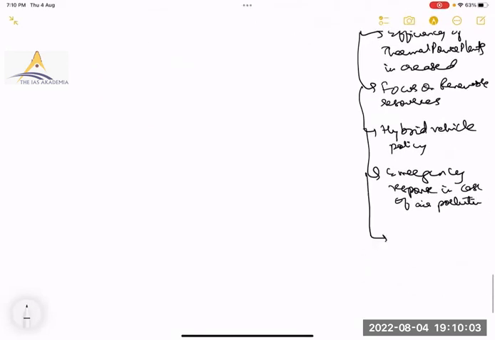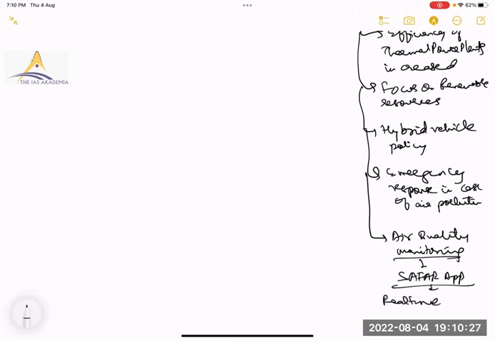Apart from this, has the government come up with any other scheme that you can think of? Air quality monitoring. There is the SAFAR app for real-time monitoring and early warning.